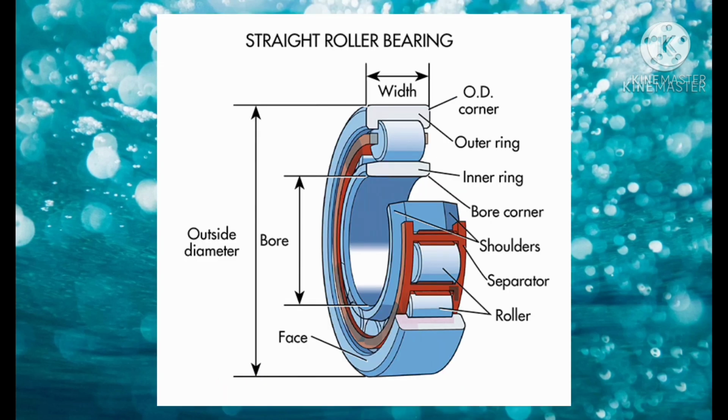See the image. This is a straight roller bearing. Here is the width and the outer corner, outer ring, inner ring. See the down bore corner, shoulders, separator. This is the roller element. This is the outside diameter, bore. This is the face.